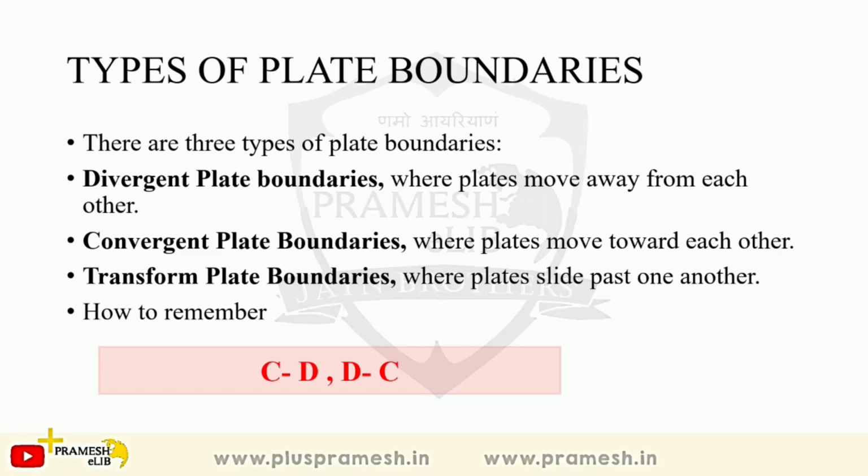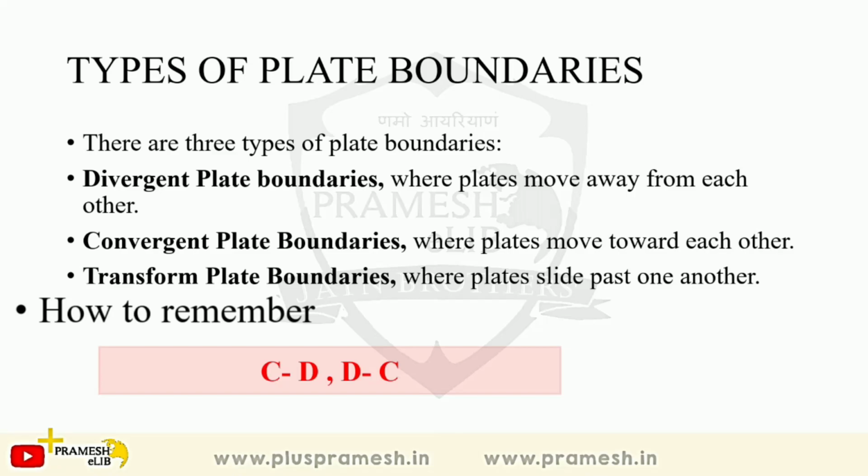Now, types of plate boundaries. This is very important. There are 3 types of plate boundaries: divergent, convergent, and transform. How do you remember this? You remember it by remembering CD and DC. C means convergent plate boundaries, and D means destruction, and D here means divergent plate boundaries, and C means construction. Please remember this. Right now we'll concentrate on 2 types of plate boundaries. We'll not concentrate on transform. I will explain it a little later, but we'll just remember divergent and convergent.